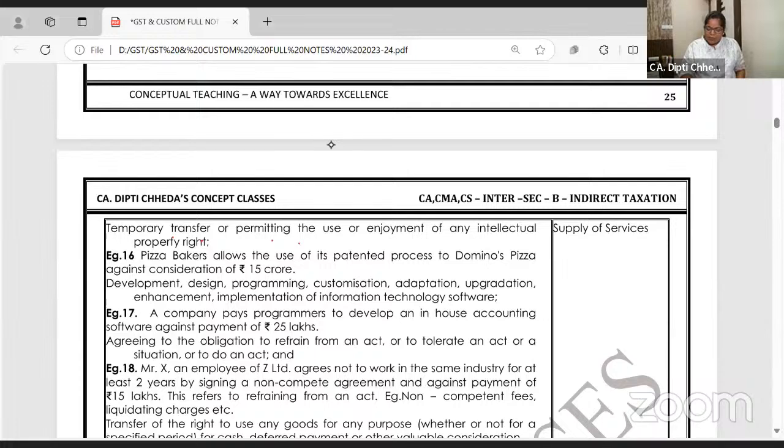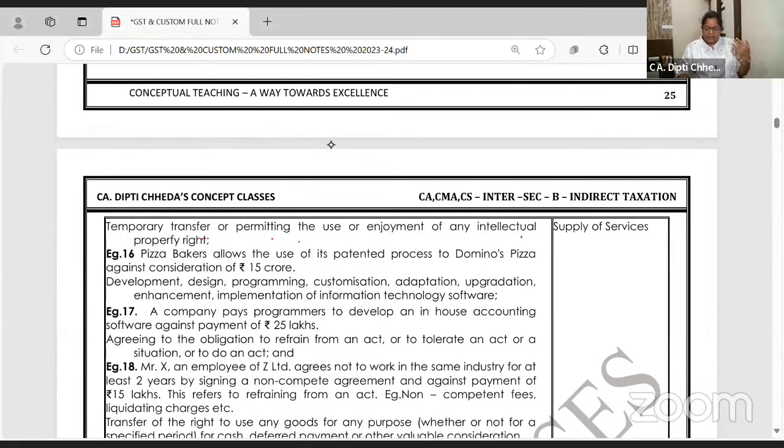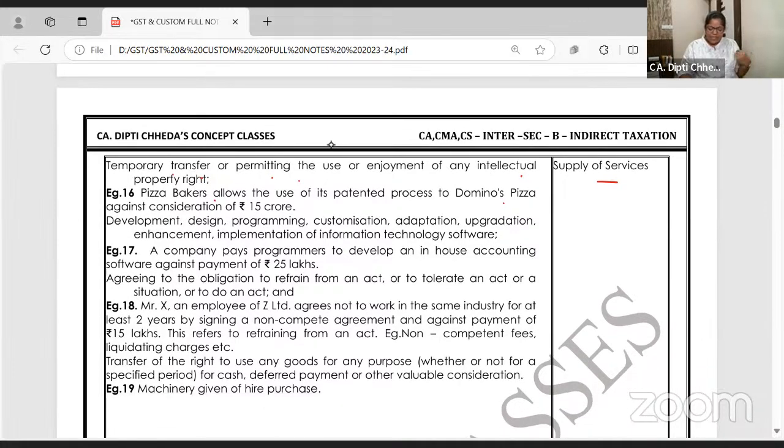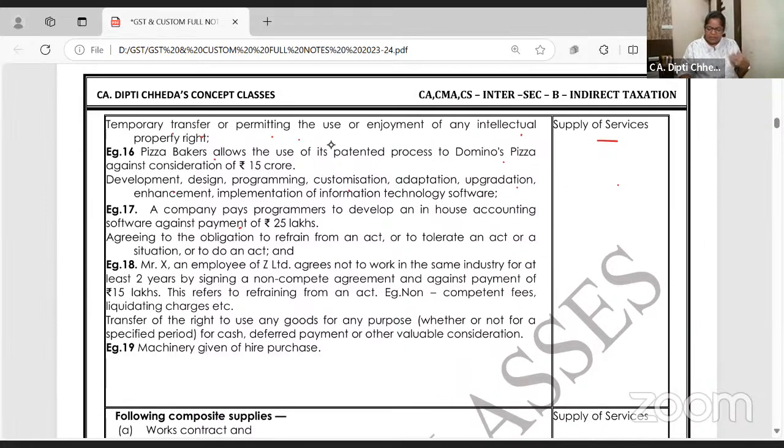Temporary transfer or permitting the use or enjoyment of intellectual property. Yeah, we give our brand or patent and all. Pizza makers take this brand and all. It's like supply of service. Development, design, programming, upgradation, all supply of service. A company pays for programming and all. हाँ, तो आप क्या कर रहे हो? In-house accounting software बना रहे हो. You are taking services from someone to make your personalized software.